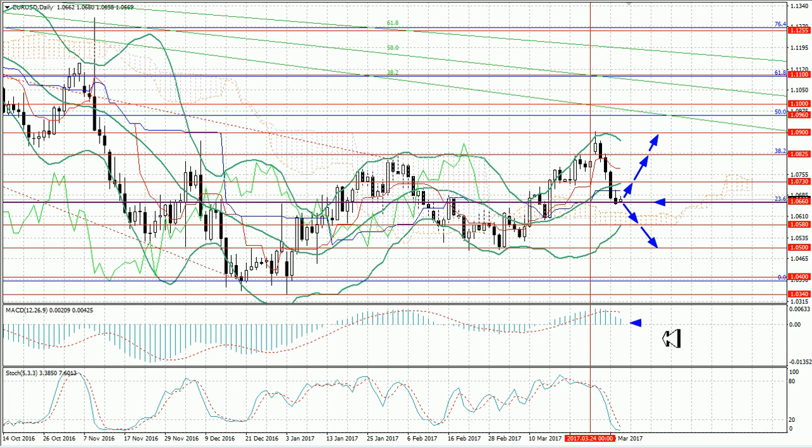The MACD histogram is falling in the positive zone. Stochastic entered the oversold zone, which suggests a price reverse possibility. In general, the possibility that growth will resume is high.